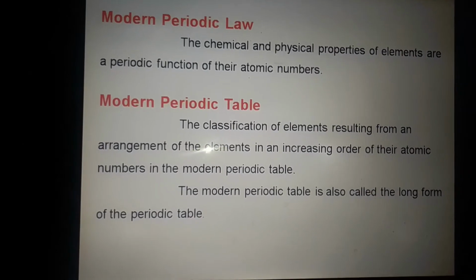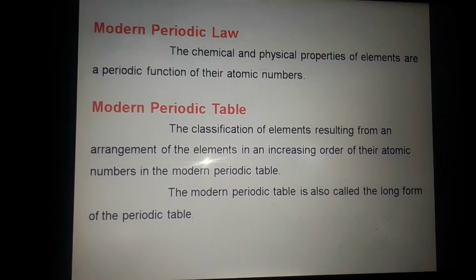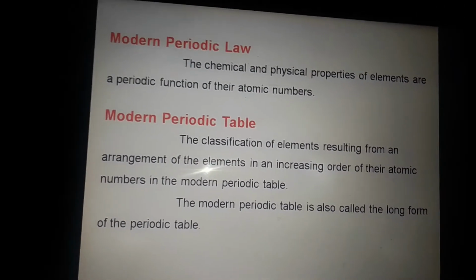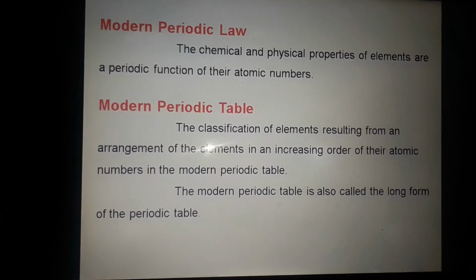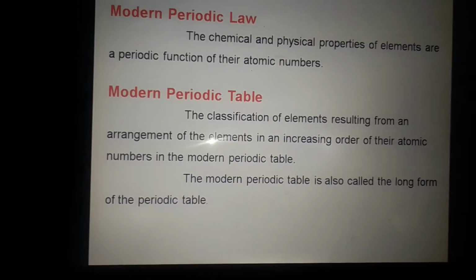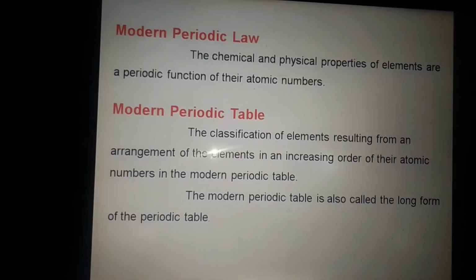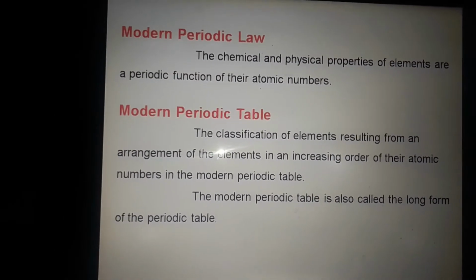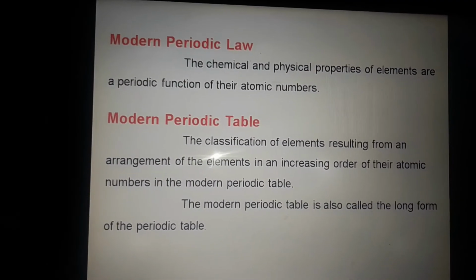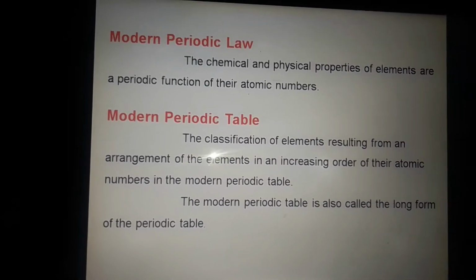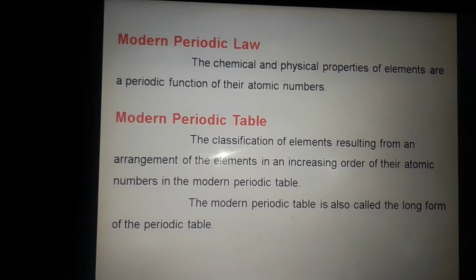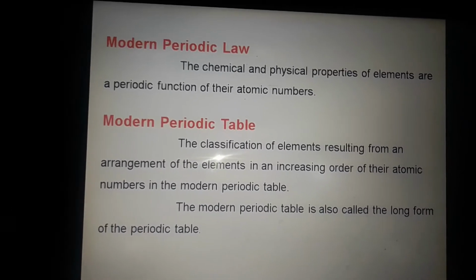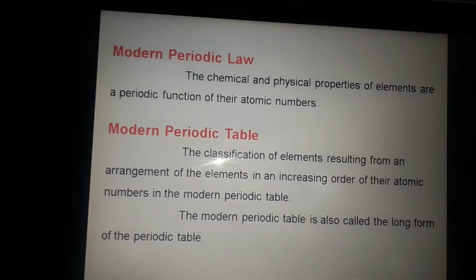Now, when we see the structure and arrangement of elements in the periodic table, first of all we will see the design of the particular periodic table. That means how elements are arranged, how their properties show, how they are written. All these things we will see in this periodic table.